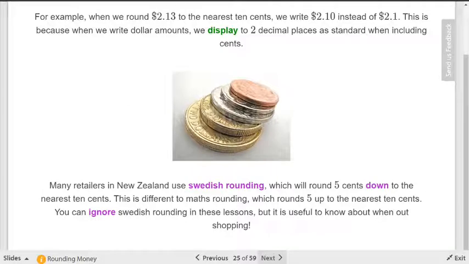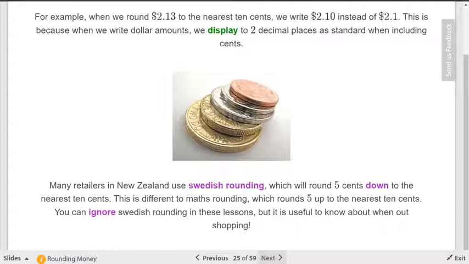This is just an aside, but it might be interesting for you to know that if you're spending money, because what's the smallest New Zealand coin? 10 cents. So there are no pennies, so they round. And rounding in money for retailers, they use what's called Swedish Rounding, where the 5 cents rounds down to a 0, and 6 and above round up. But is that the way you're going to round? No, unless you open a shop, don't worry about it. But if you ever go to the store and you're wondering why it says like $2.95 and then it rounds down to $2.90, that's why.